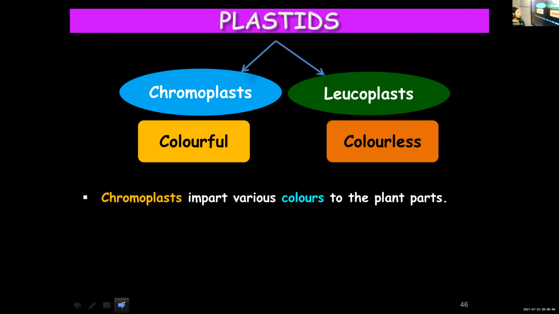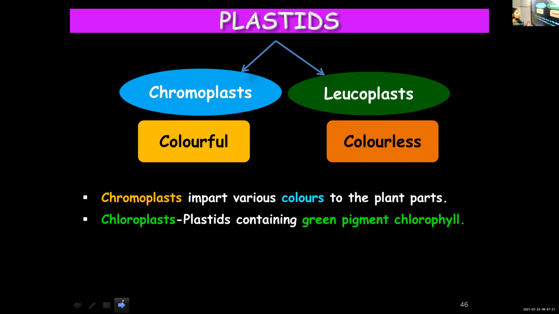Next point. Chromoplasts give different colors. You might have seen that not all parts of the plant are green in color. Different parts are differently colored: fruits, vegetables, flowers, all these are of different colors. So chromoplasts contain different pigments which give color to the different plant parts. So what is the function of chromoplast? To color different parts of the plant.